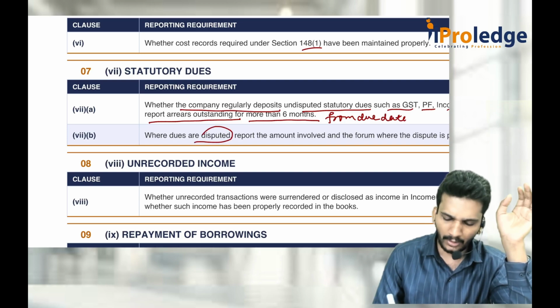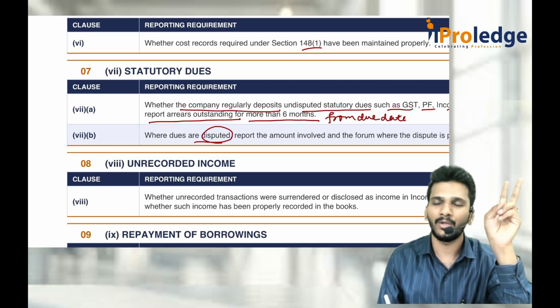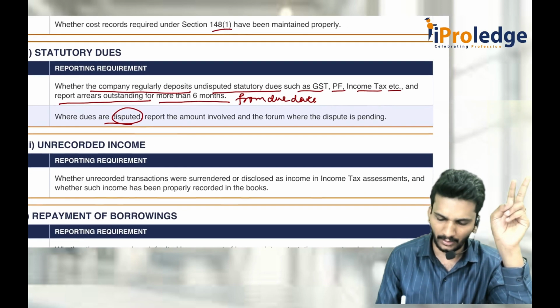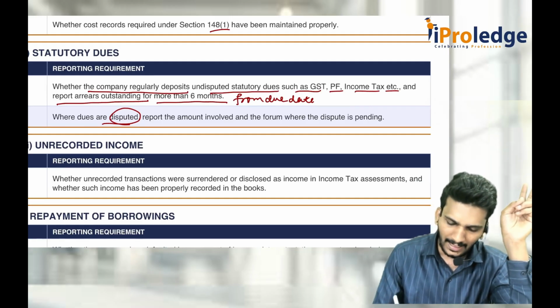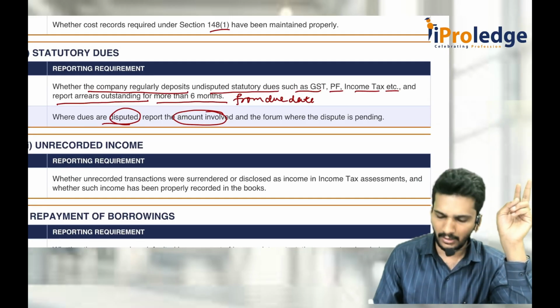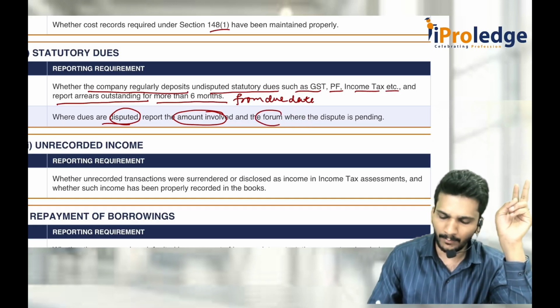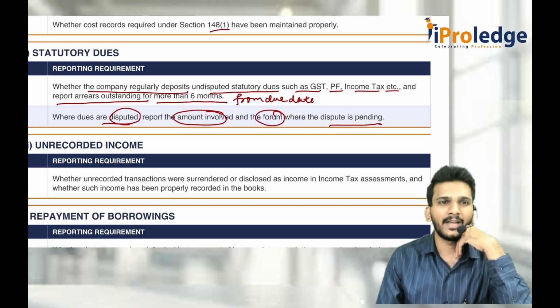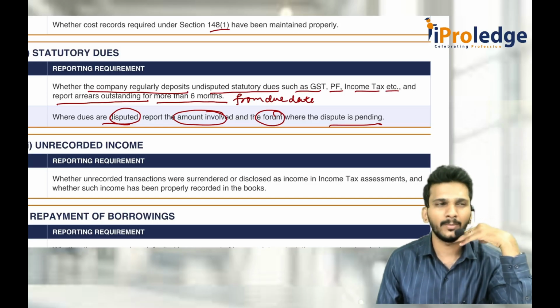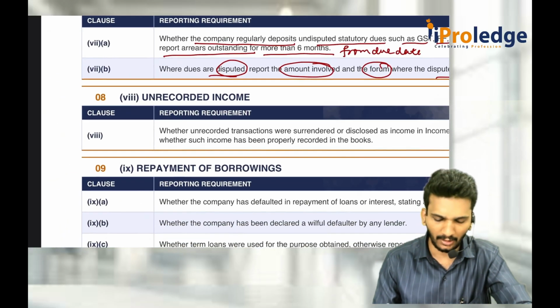Then if it is disputed dues, now you should report two things as an auditor. So you should check whether two things are reported or not. One is the amount involved in the dispute, and in which forum the dispute is pending: Income Tax, ITAT, GST, High Court, Supreme Court, where is it pending? That also has to be given. Only two things as per disputed statutory dues.